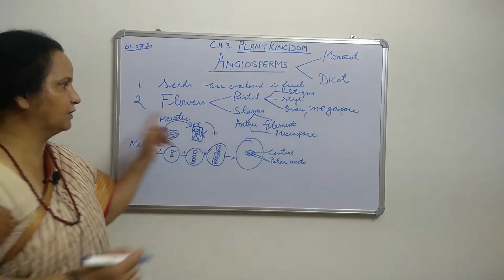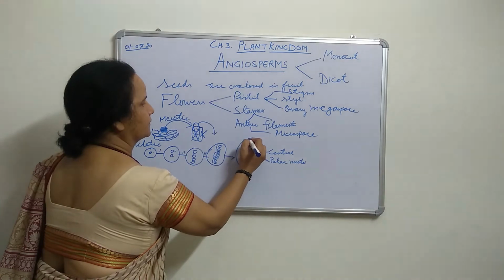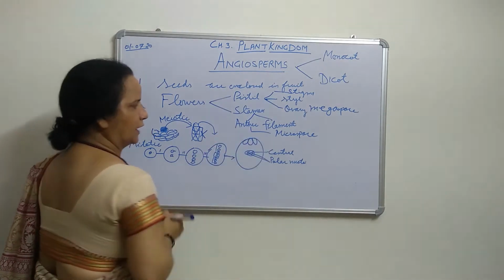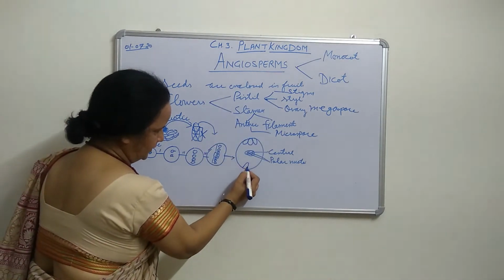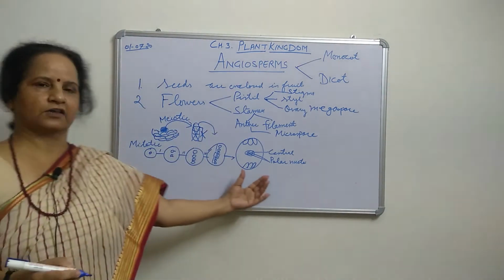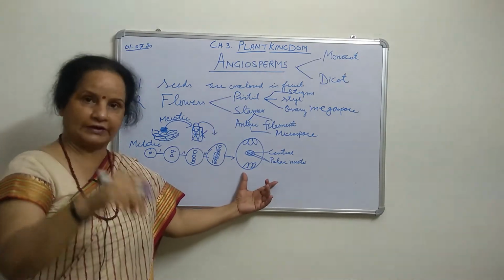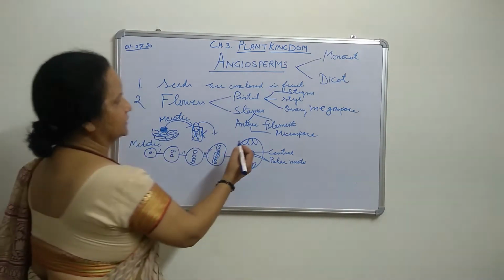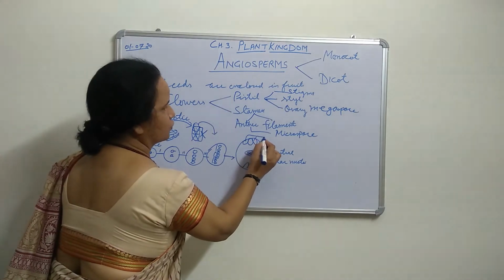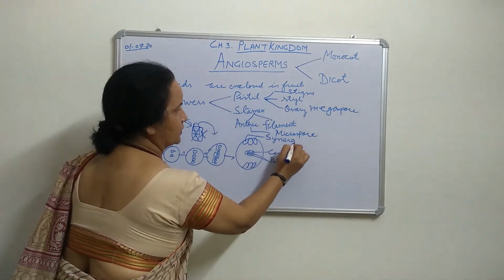Now these three will be here, and these 3 will be here, like this. That is a mature megaspore that is ready for fertilization. These 2 are called synergids. It is given in your book also.